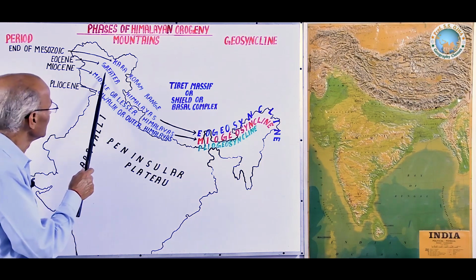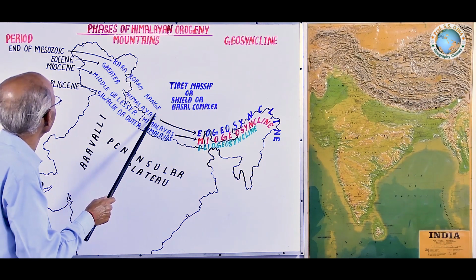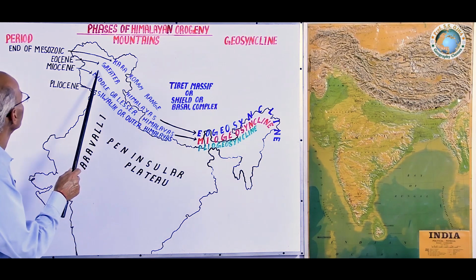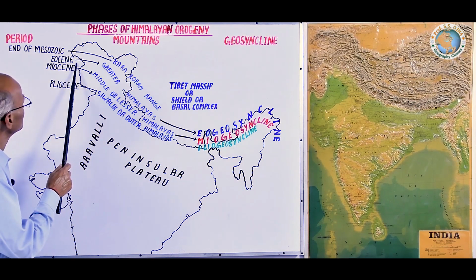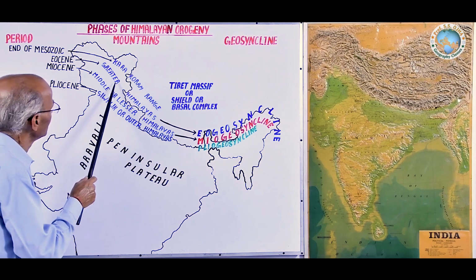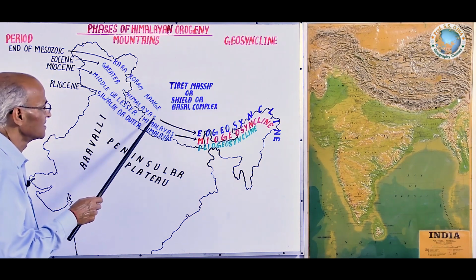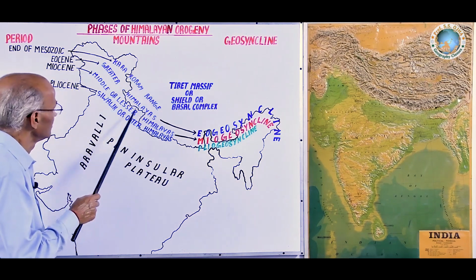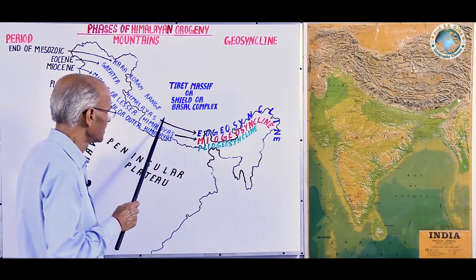Number 1, Greater Himalayas. Greater Himalayas came into existence in Eocene period, and at that time the Eogeosyncline was deepest.